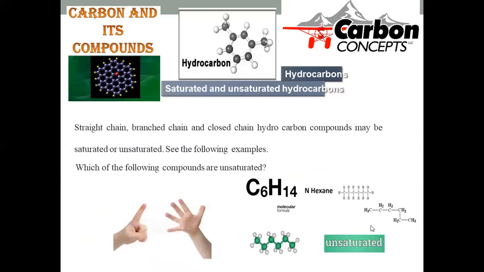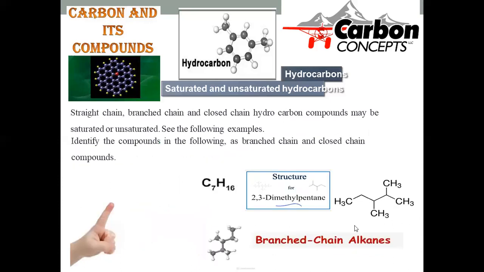And the sixth compound, you can clearly observe, is given in a tricky form: CH3, CH2, CH2, CH2, CH2, CH3. This is the structure of the compound, but you can't find any double bond or triple bond within it. That's the reason why this is the 6 carbon chain called n-hexane, which is regarded as a saturated compound. You are not able to find any pi bond within the compound, hence it is a saturated compound.